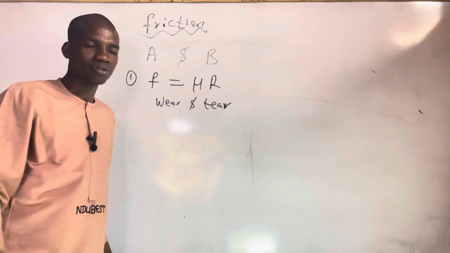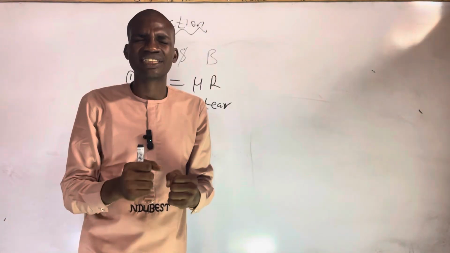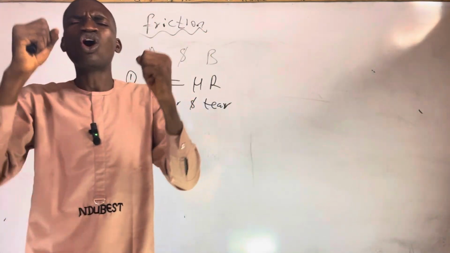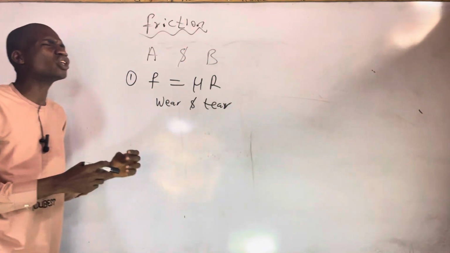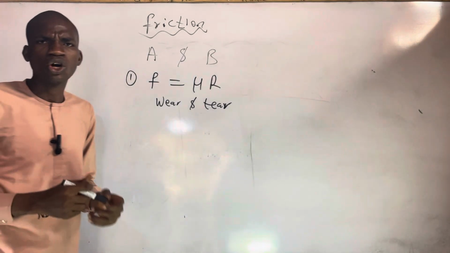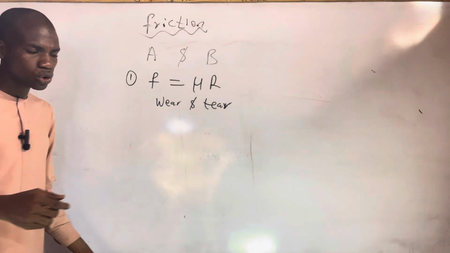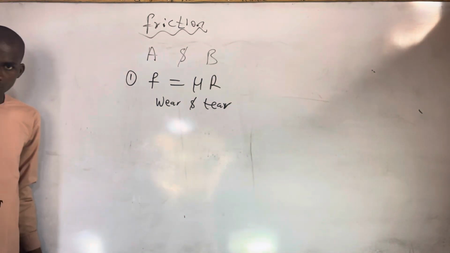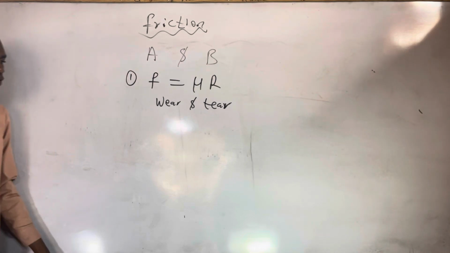How can you reduce friction? I can reduce friction by using what we call lubricants. Examples of lubricants are oil, grease, air, etc. You can also reduce friction by using ball bearings, or by streamlining the body. These are the ways to reduce friction.